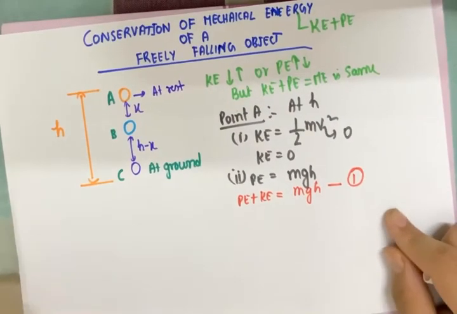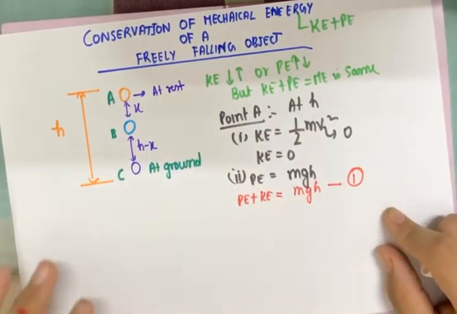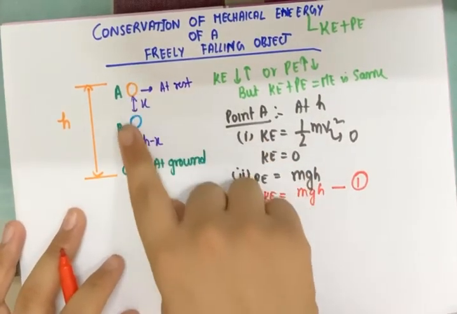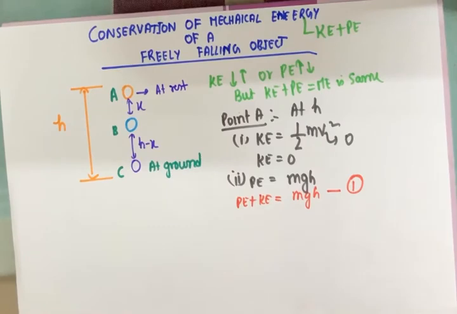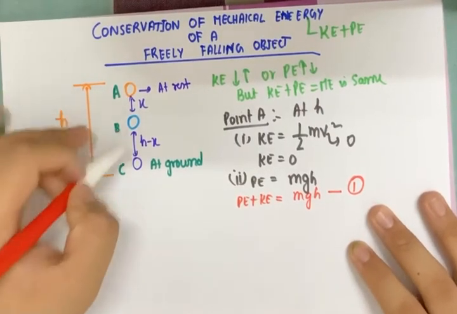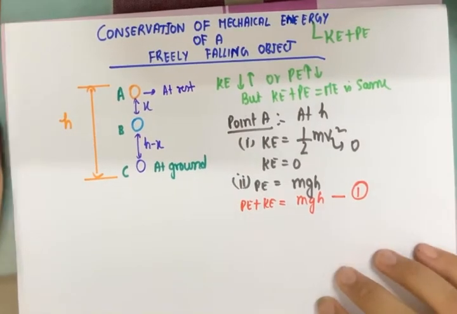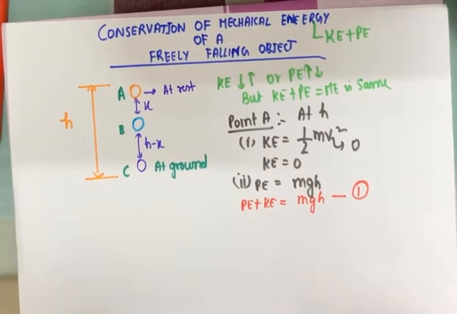So I can derive to a conclusion from here only that if the potential energy plus kinetic energy is mgh at point h, then in the other 2 points also it has to be mgh. Then only the principle of conservation of mechanical energy will be justified, which is stating that if the individual change is there in kinetic or potential, but overall they have to be as a sum same. So we have to prove that at point B and point C also the sum of kinetic and potential energy is same. Now let's take up the next point.